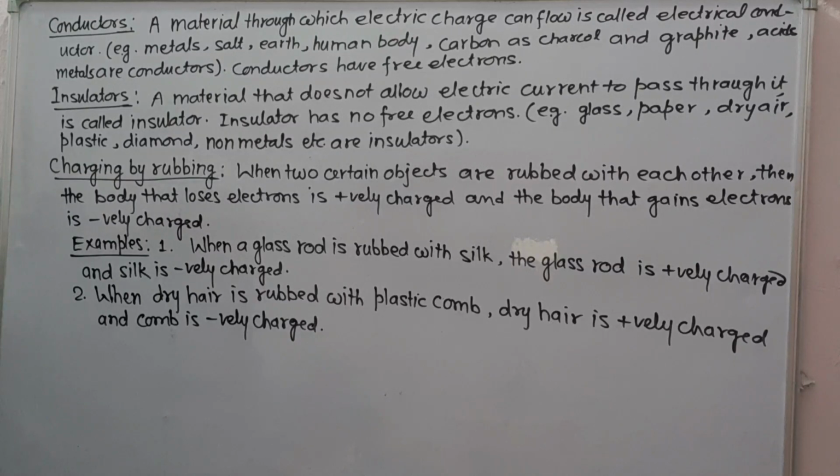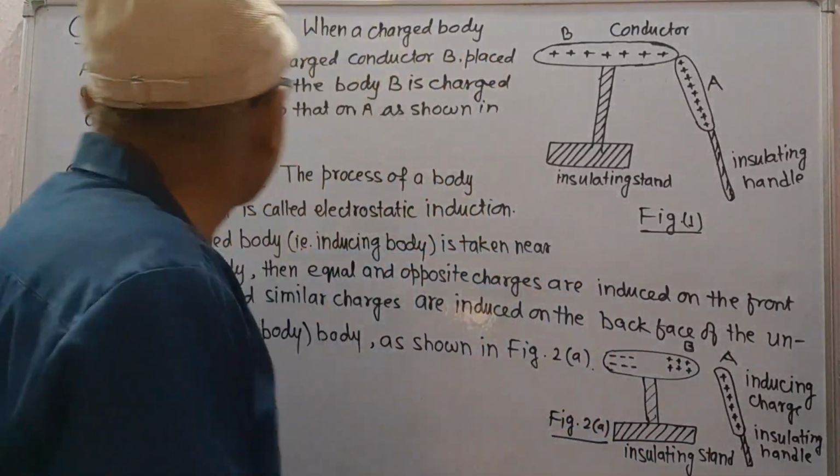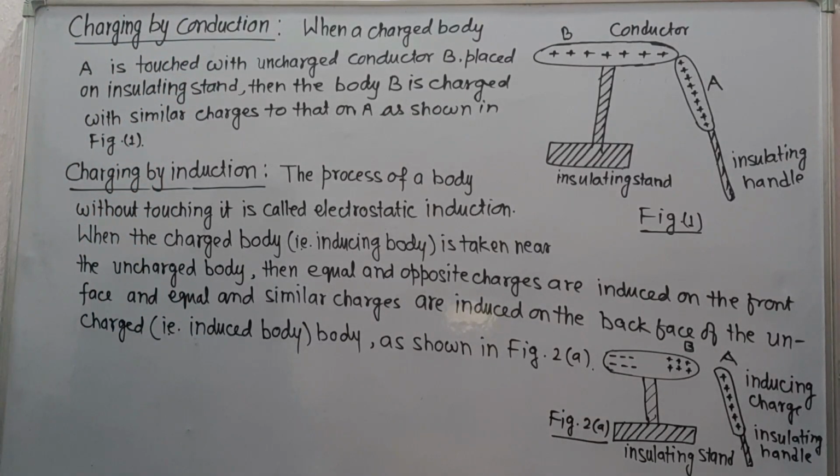Next, charging by rubbing. When two certain objects are rubbed with each other, the body that loses electrons is positively charged and the body that gains electrons is negatively charged. For example, when a glass rod is rubbed with silk, the glass rod is positively charged and silk is negatively charged. Similarly, when dry hair is rubbed with a plastic comb, dry hair is positively charged and the comb is negatively charged.